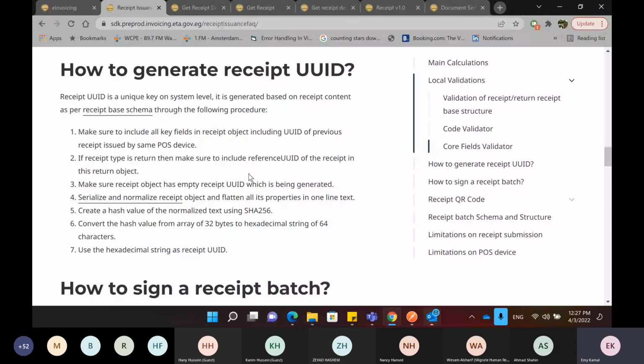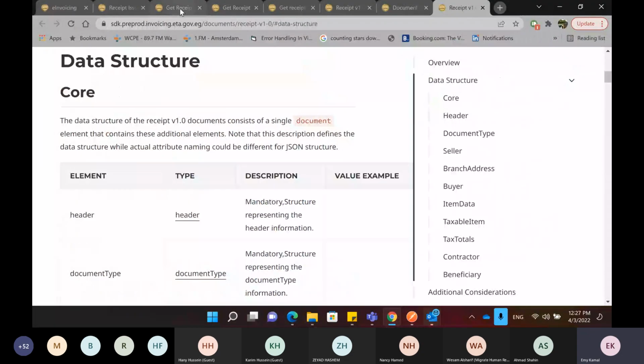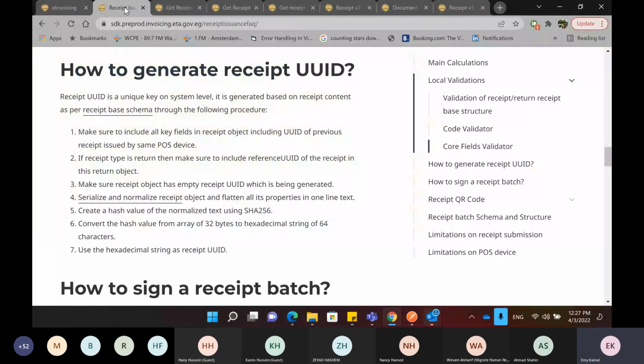And this link as well, the receipt-based schema. Just okay, not this one. It should show you the receipt in JSON format. It's here somewhere, so I'll make sure we get to that in this session. The other part is how to sign the batch. As I said, this is on hold for now, so we will be ignoring this part.